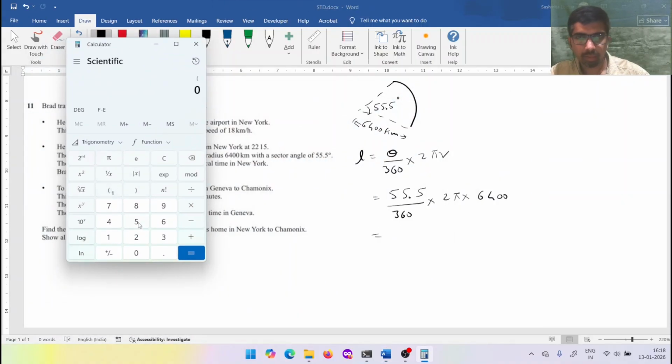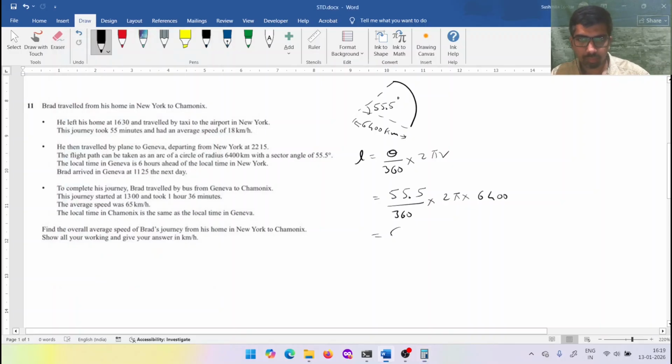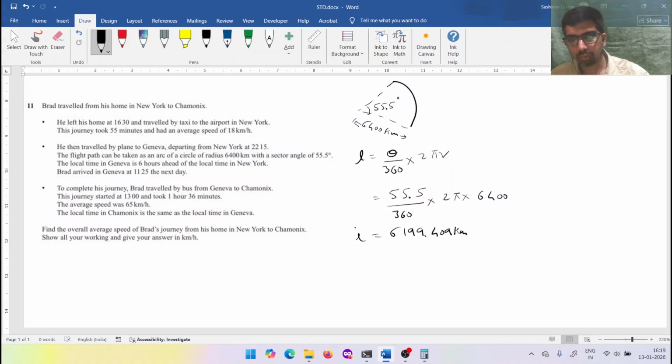This bracket first: 55.5 divided by 360, bracket close, into 2 into pi into 6400, which you get as 6199.409 kilometers. I'll take the full value. This is the length of the airplane travel, the path the airplane has traveled.